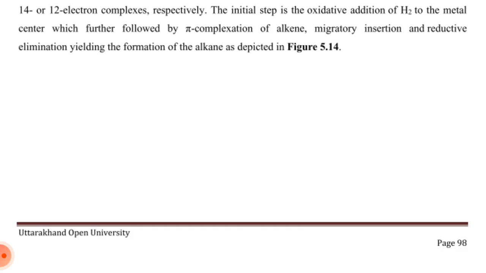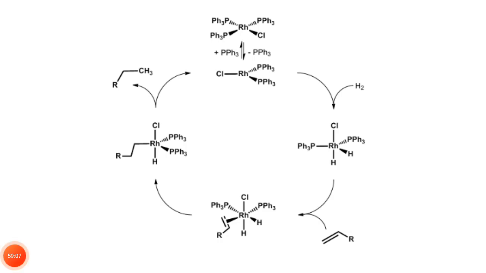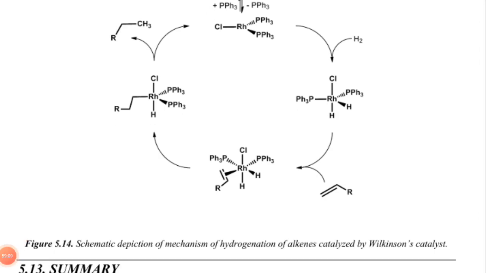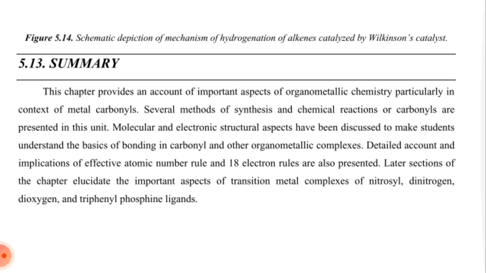The initial step is oxidative addition of hydrogen to the metal center, followed by pi complexation of the alkene. Migratory insertion and reductive elimination yield the alkane, as depicted in figure 5.14. Schematic depiction of the mechanism of hydrogenation of alkene catalyzed by Wilkinson's catalyst.